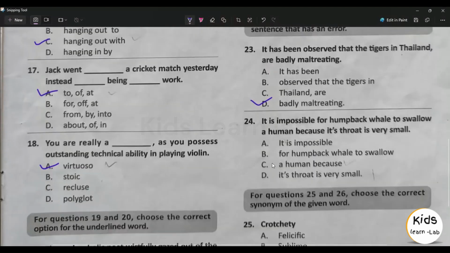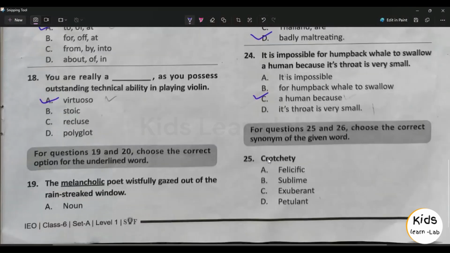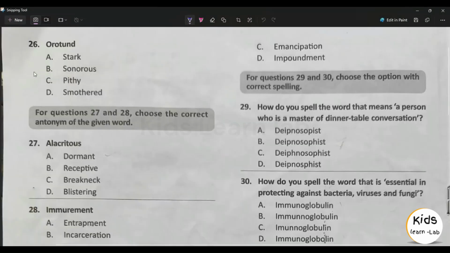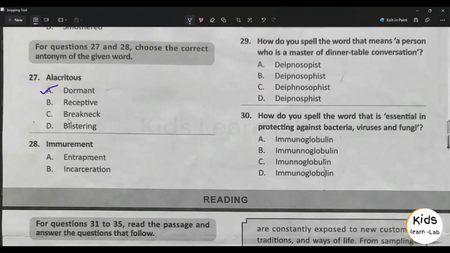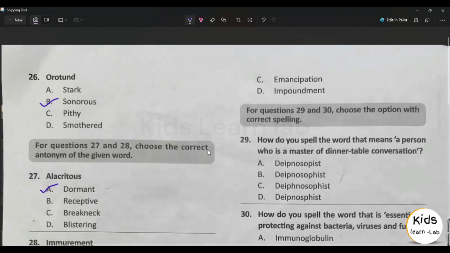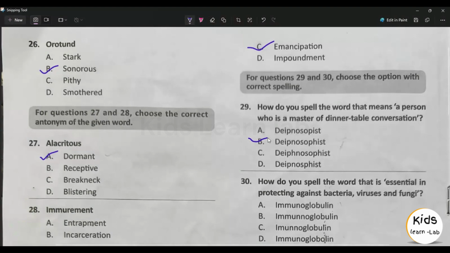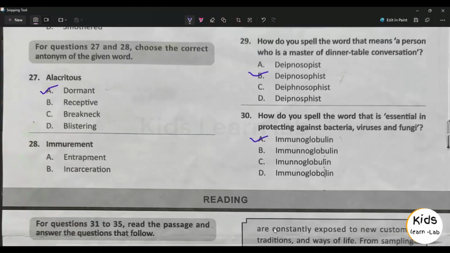23rd question answer is option D. 24th question answer is option C. 25th question answer is option D. 26th question answer is option B. 27th question answer is option A. 28th question answer is option C. 29th question answer is option B. 30th question answer is option A.